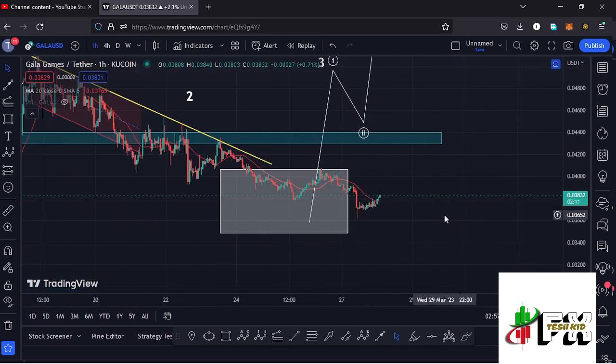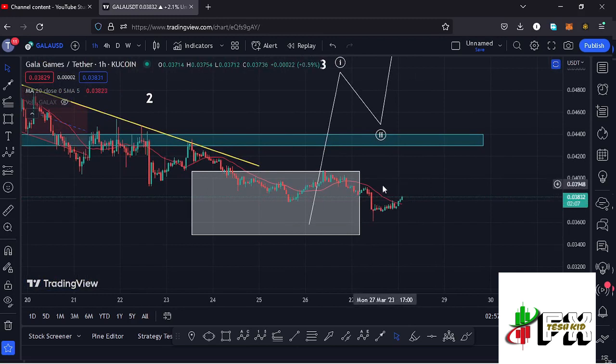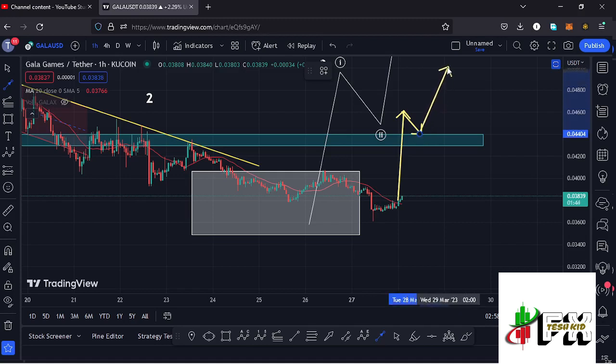we need to see a movement giving us a break above the 20-day MAs, both on the 1-hour chart and also on the 4-hour chart, so that we can have the support that we need for us to continue gearing up and also manage to break through our resistance zone at around the $0.04336 mark. And the moment we manage to break above that and get a successful retest of that key area of resistance, then I believe that will be the start of that impulsive wave to the upside in the formation of that wave 3.